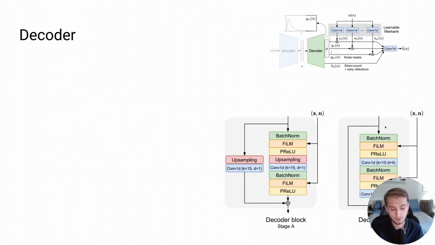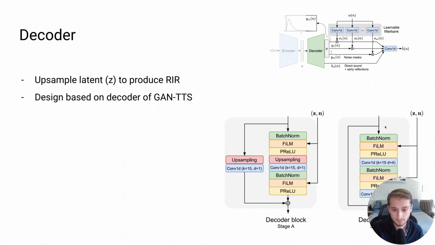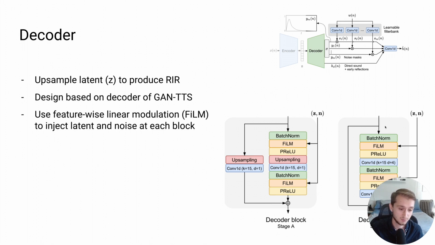So moving on to the decoder, it takes this latent 128-dimensional embedding and tries to upsample it to predict the room impulse response. The design of our decoder is based heavily on the GAN-TTS decoder, which is a speech synthesis model, and it uses these two stage A and stage B blocks, which are just composed of various standard convolution and upsampling operations. We use this FiLM operation, or feature-wise linear modulation, to inject information from the latent, the Z, and a noise vector, N, at every layer inside the network. And this helps to ensure that the decoder can take full advantage of that information to do the reconstruction.